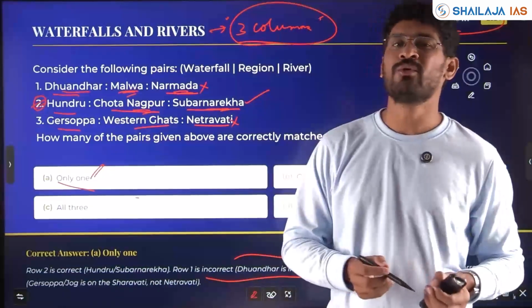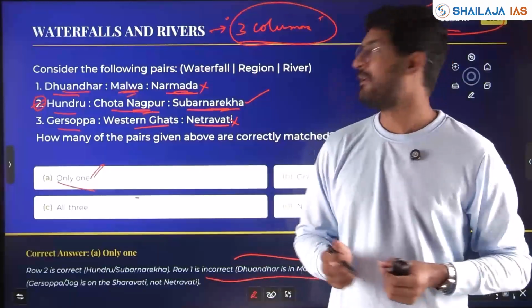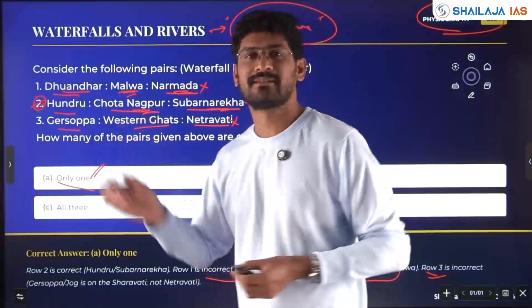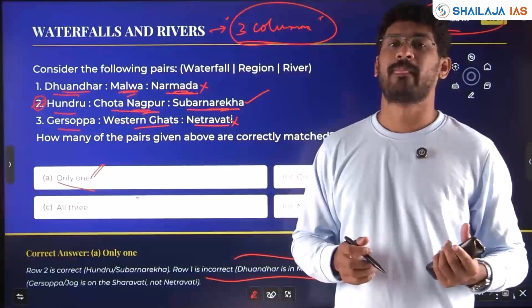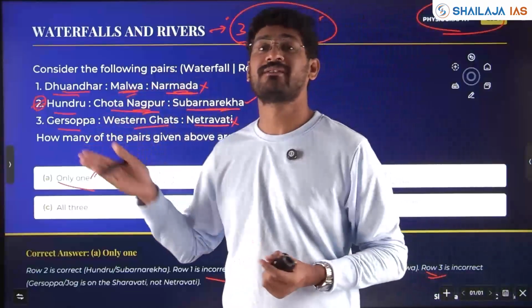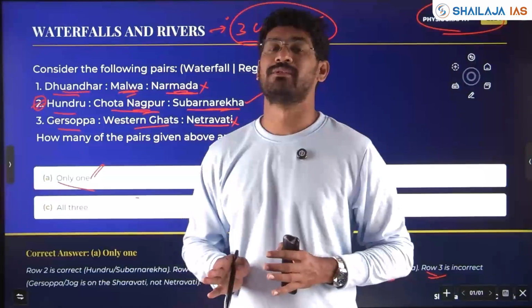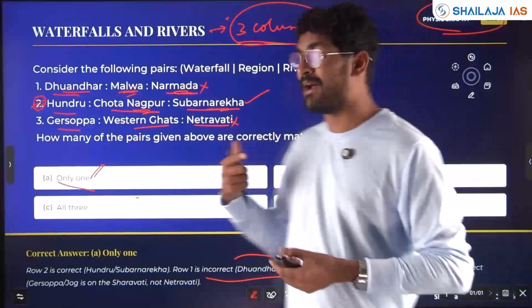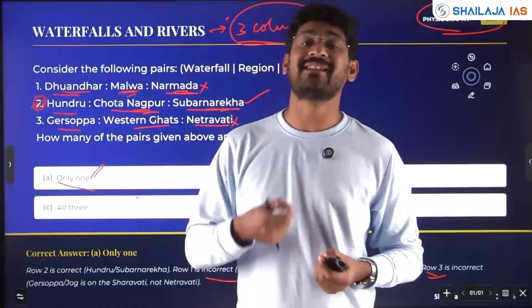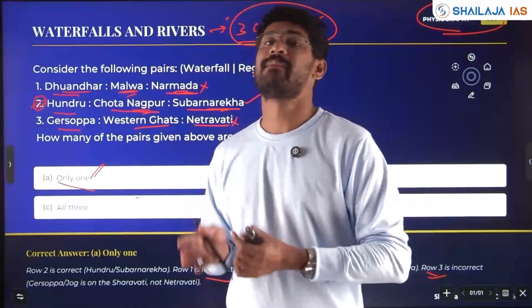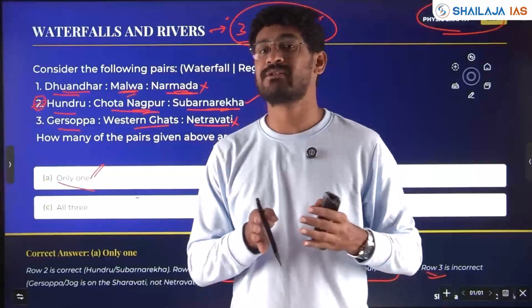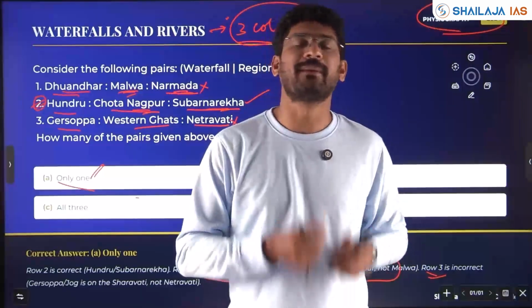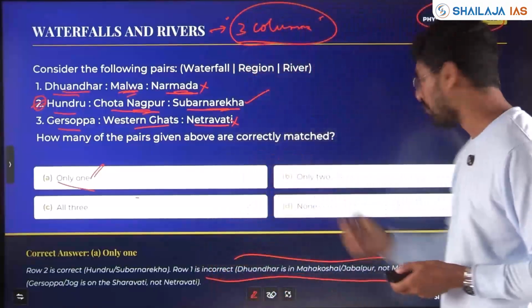Out of 4, 2. Out of 3 statements, 1 pair. If you are able to see that at least one statement is wrong and one statement is right, generally it will be 1 pair. If you have seen both the statements are right, generally it will go towards none of the above. See, these are all the inferences you apply after extensively doing UPSC PYQs and analyzing the options, how the UPSC examiner is setting the options. If you are able to see the pattern and analyze, this is where you pick it up while doing PYQs. Clear? Yeah, 1 pair.